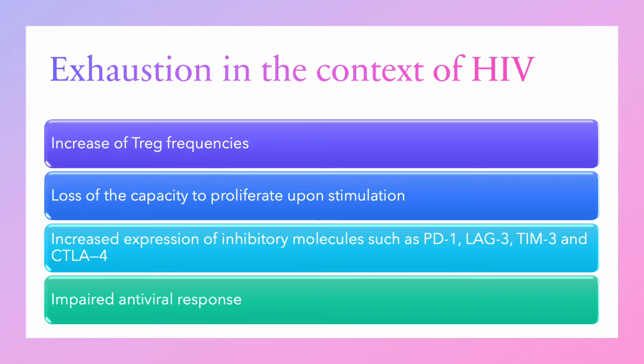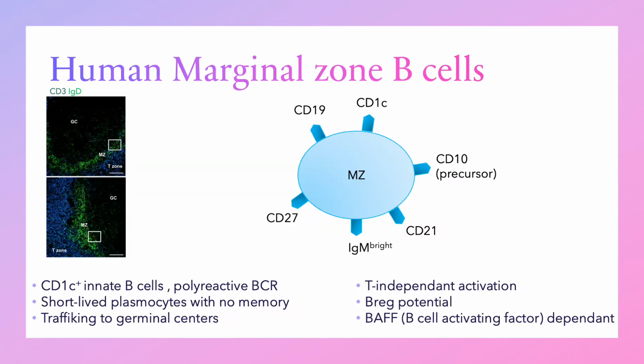As another chronic infection, HIV is associated with exhaustion. It is now well published that there is an increase of the induced Treg frequencies, and the effector and memory cells lose their capacity to proliferate upon stimulation. Also, they will increase the expression of immune checkpoints such as PD-1. Altogether, those changes lead to an impaired antiviral response and the inability to eliminate the virus. Even if most of those studies have been done on T cells, I will show you that it is also true for B cells population.